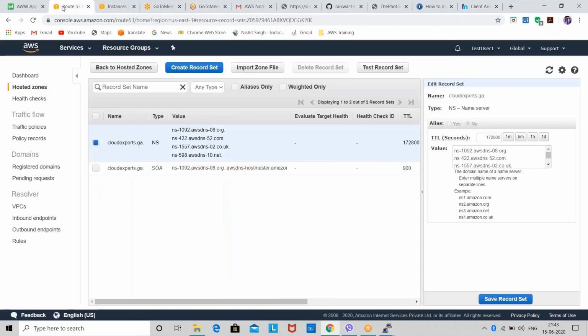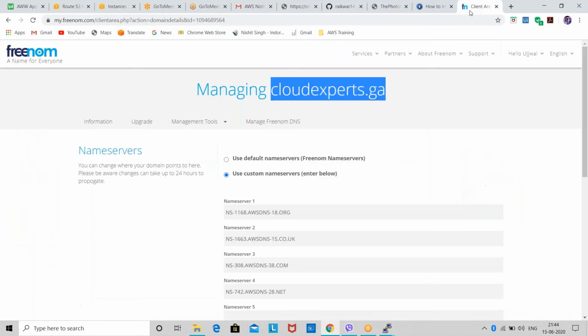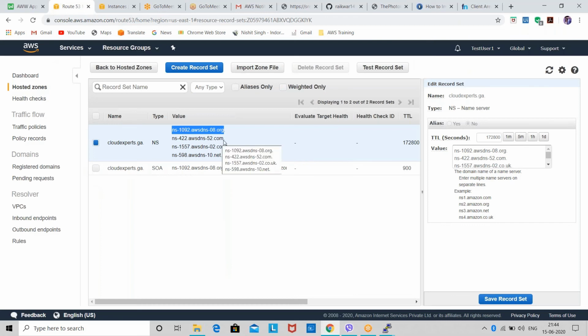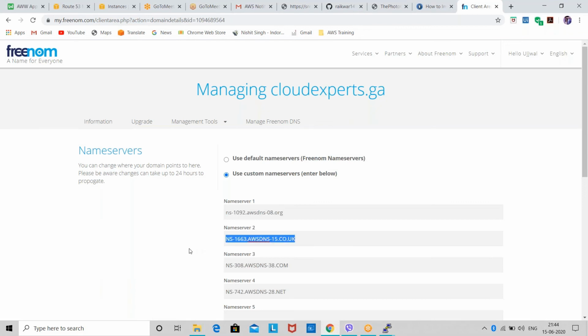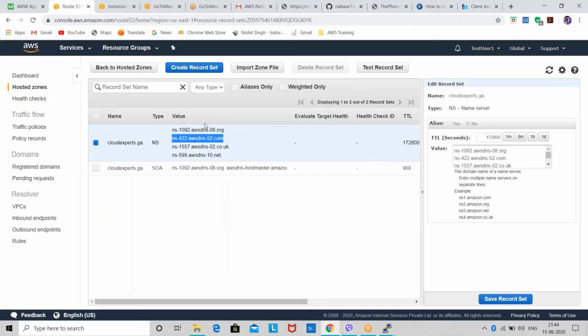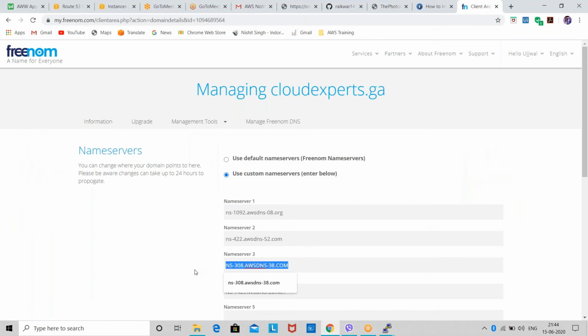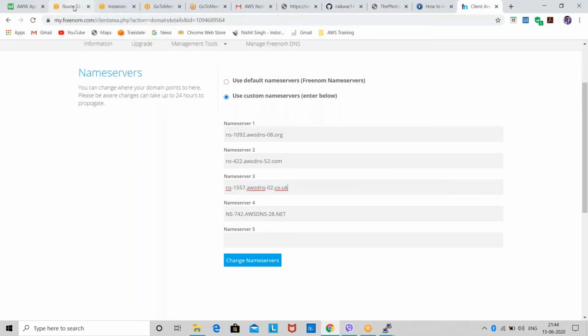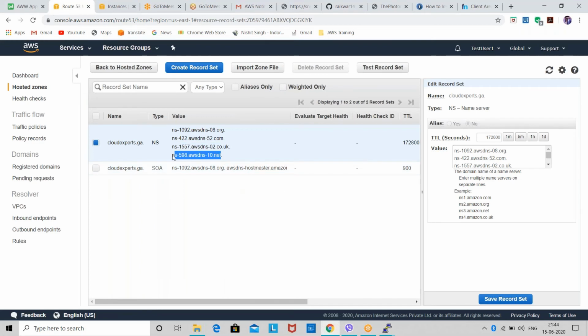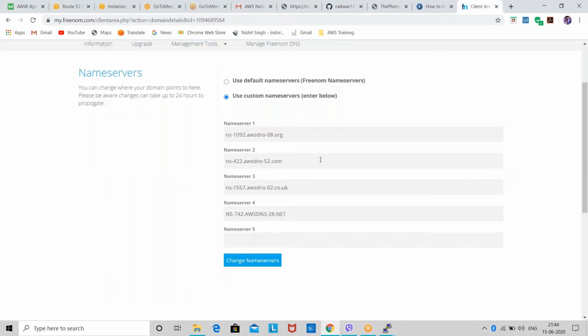Okay, so I'll copy the name servers and then paste them one by one. So I have copied all my name servers.